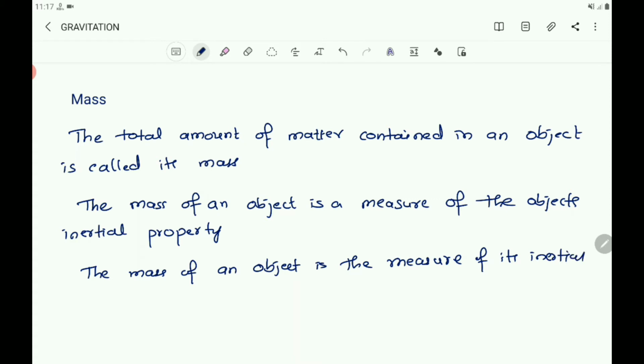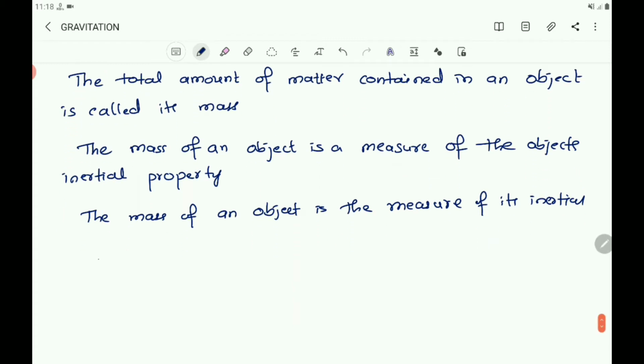Here you know that the total amount of matter contained in an object is called its mass. The mass of an object is a measure of the object's inertial property. So the mass of an object is the measure of its inertia. And also you know that more the mass, more will be the inertia. So we have learned that greater the mass, greater is the inertia.